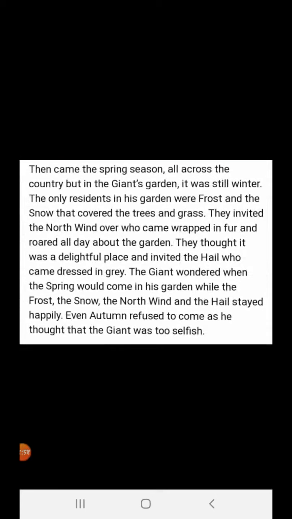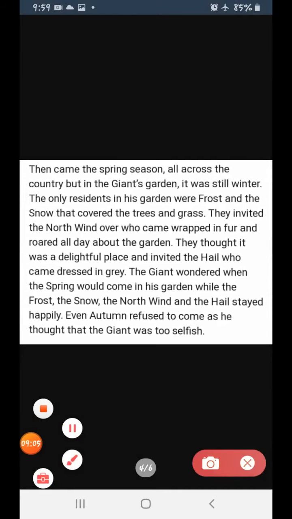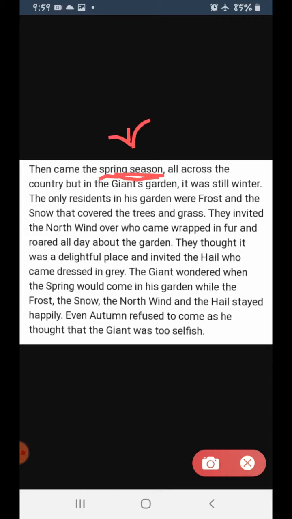Then came the spring season. Yes, then came the spring season. Okay, so what happens in the spring season? In the spring season, nature blossoms. Okay, it blooms. Bloom means giving lots of flowers, beautiful flowers. Clear?